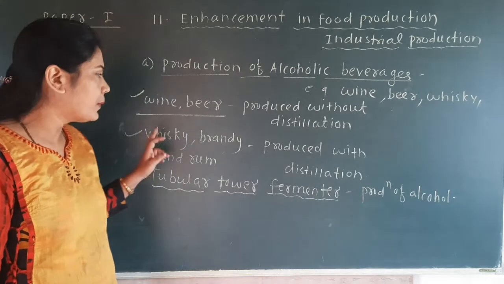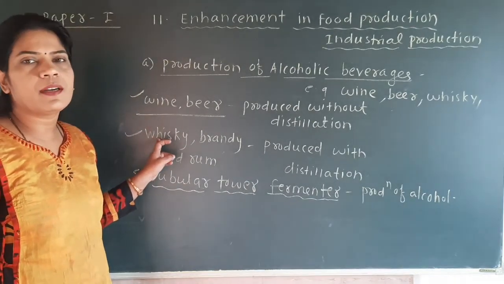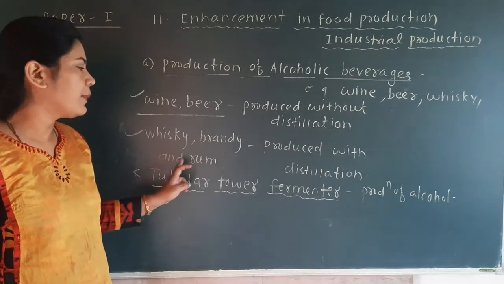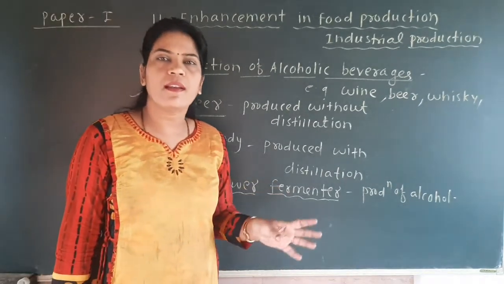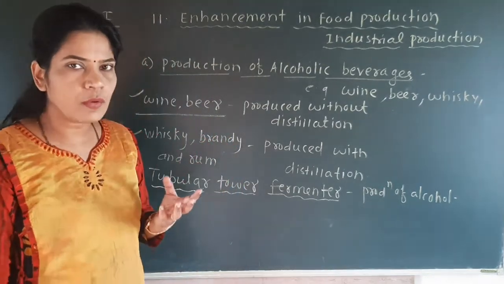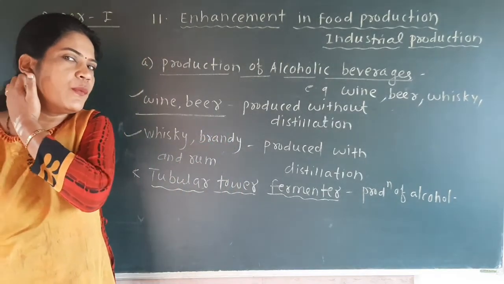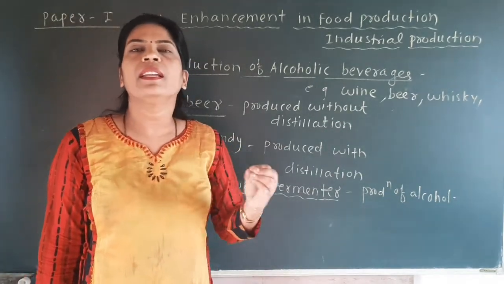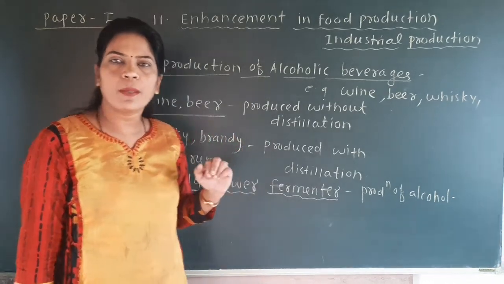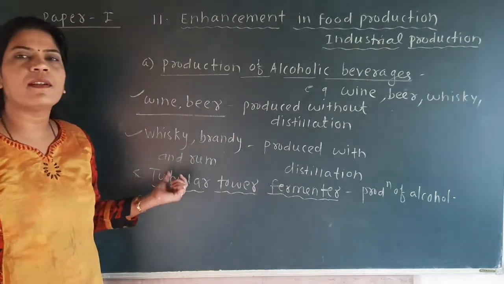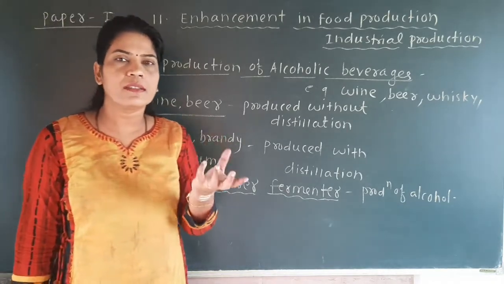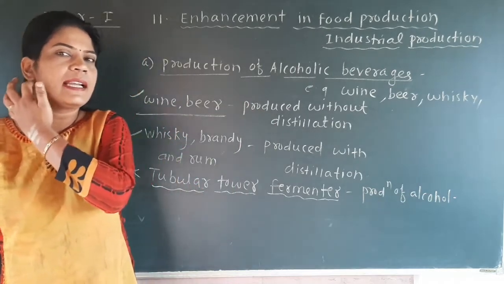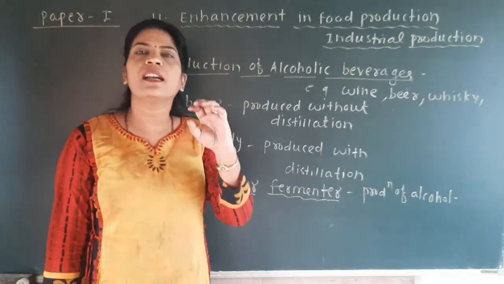Distillation means what? After completion of the fermentation by the yeast in making whiskey, brandy and rum, that whiskey, brandy and rum first get boiled. After boiling there will be some fumes or vapors. That vapors are trapped in a glass container. म्हणजे मला तुम्हाला थोडक्यात सांगायचं आहे की whiskey, brandy and rum हे तयार झाल्यावर उकळलं जातं, बॉईल केलं जातं, आणि त्याच्या ज्या वाफा आहेत, फ्युम्स आहेत, त्या एका कंटेनर मध्ये ट्रॅप केल्या जातात, कलेक्ट केल्या जातात.